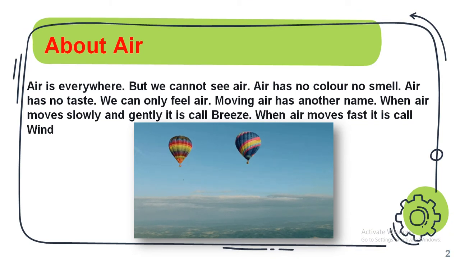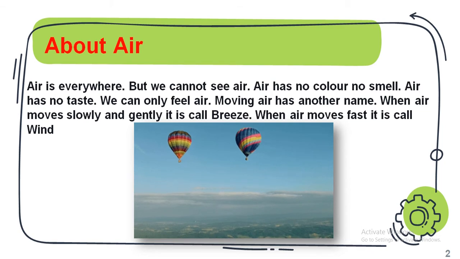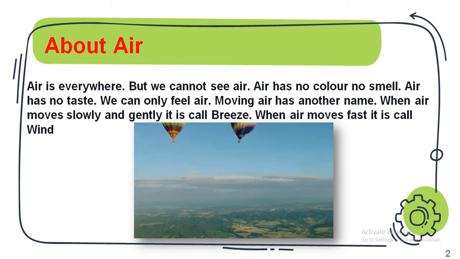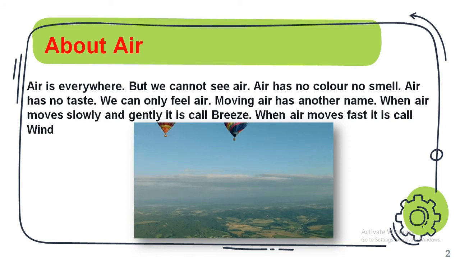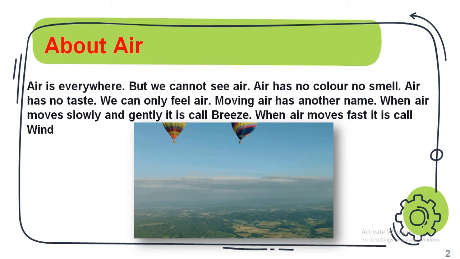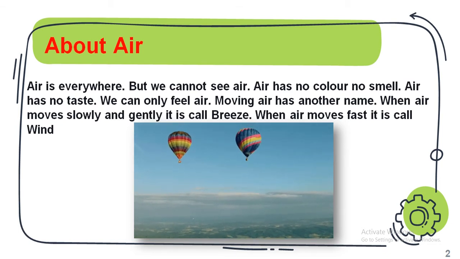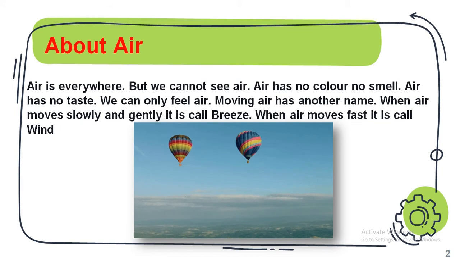Okay, students, let's start with air. Air is everywhere, but we cannot see air. Air has no color, no smell, and no taste. We can only feel air. Moving air has another name. When air moves slowly and gently, it is called breeze. When air moves fast, it is called wind.